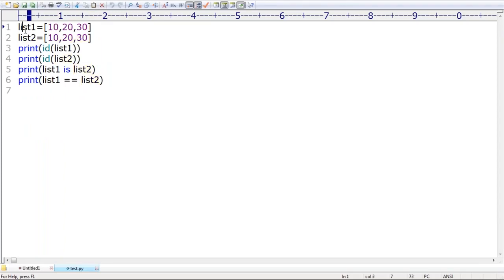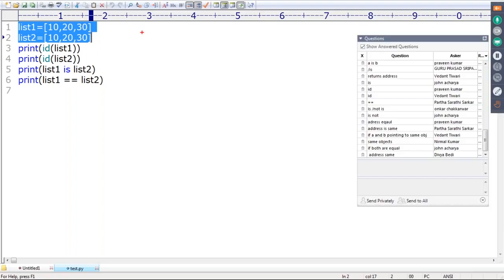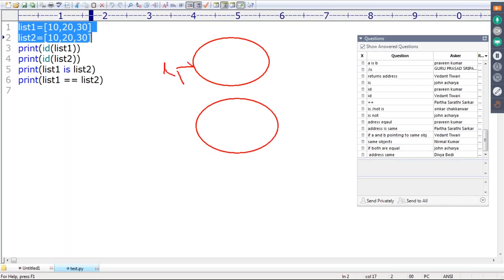Both are different list objects. Even though the content is the same, the list objects are different. This is the first list object and this one is the second list object.